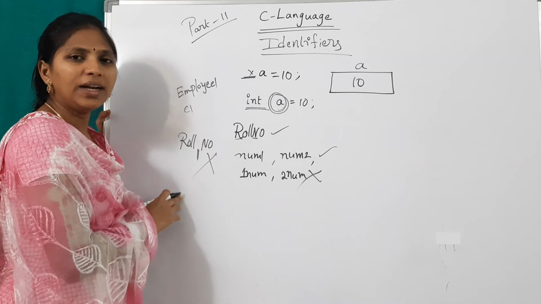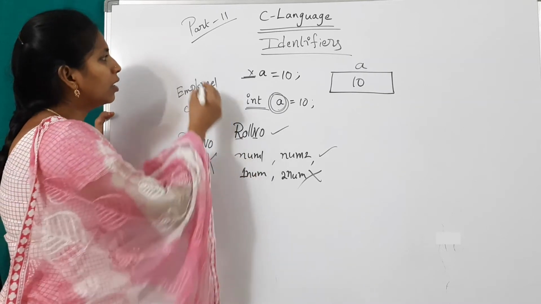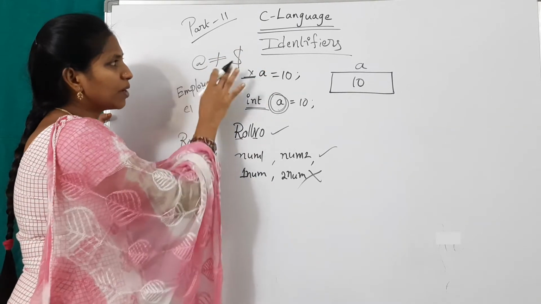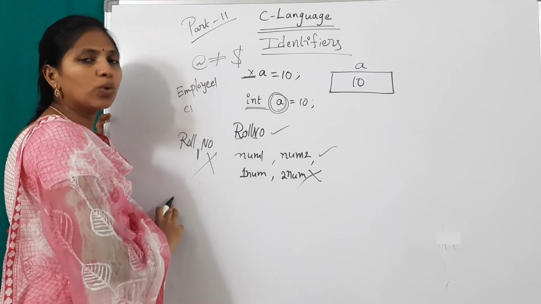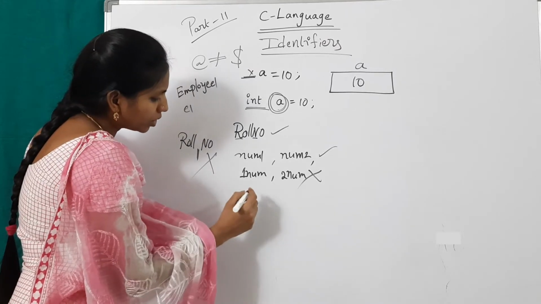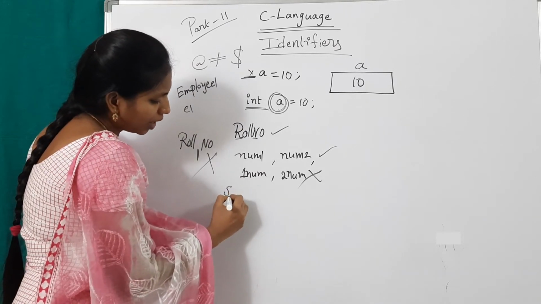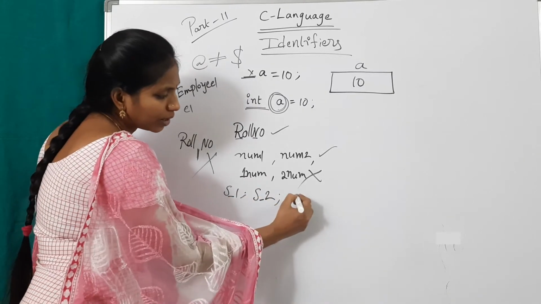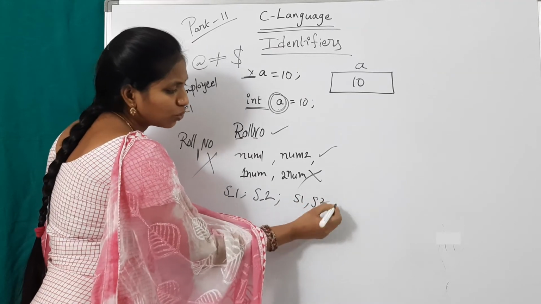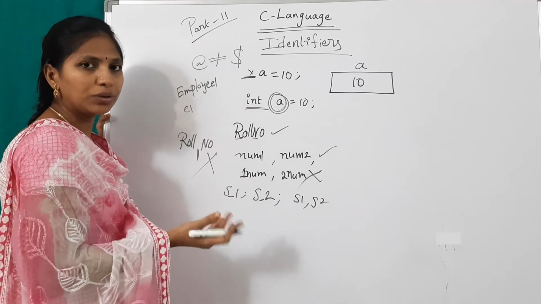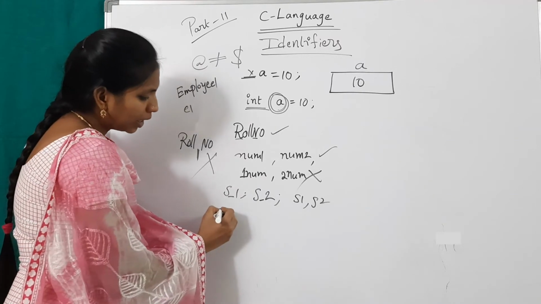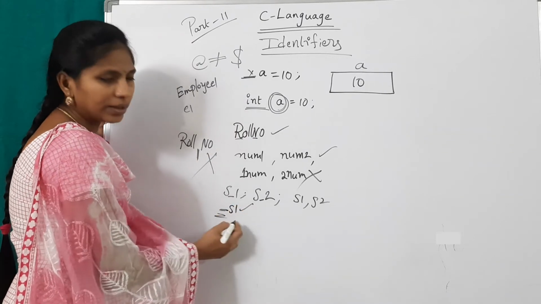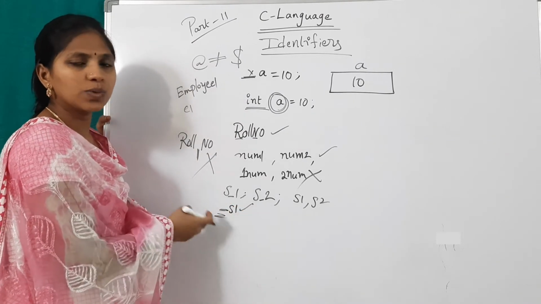And in identifier names, don't use special symbols. Special symbols means at the rate, hash, dollar, etc. Don't use special symbols, but it accepts underscore. For example, S_1, S_2. S1 is valid, S2 is valid, student1 is valid, student2 is valid, without spaces. _S1 is also valid. An identifier name may start with an underscore.